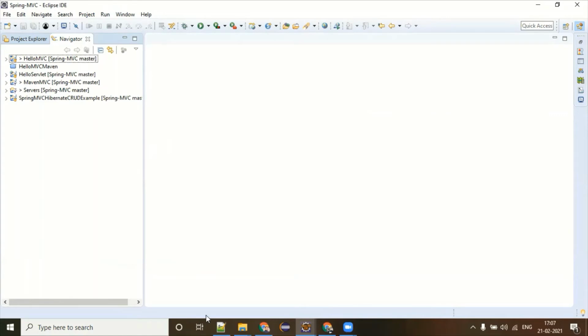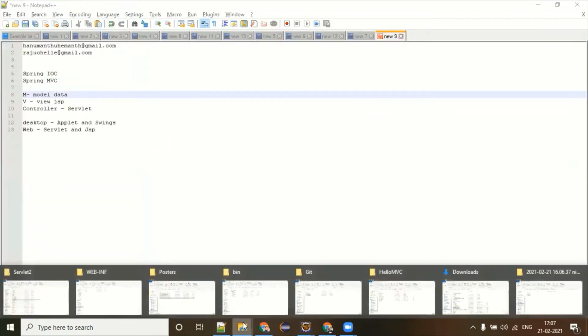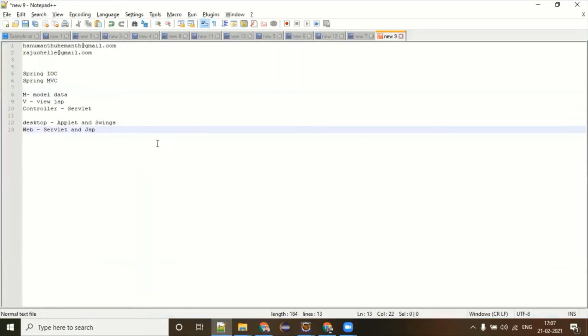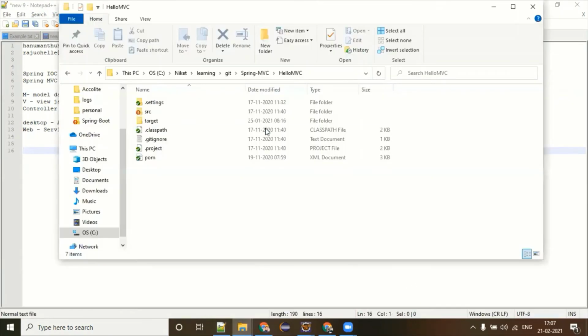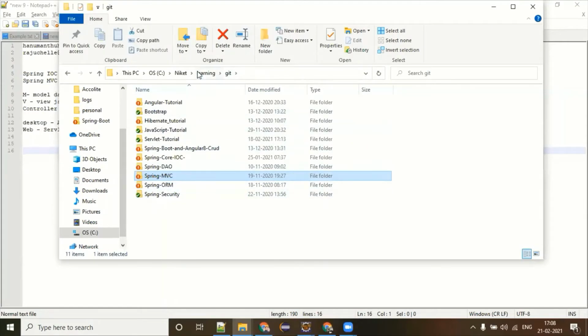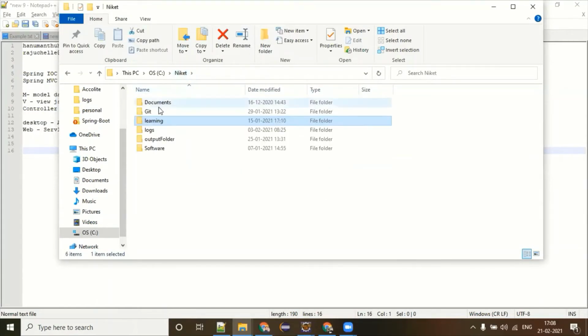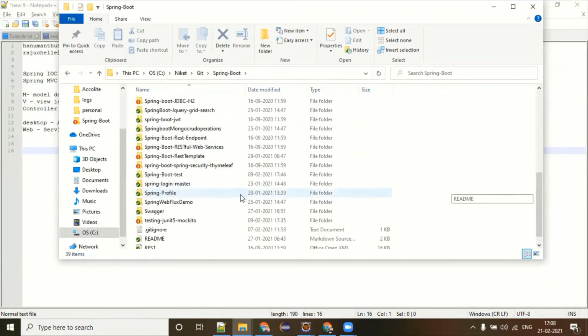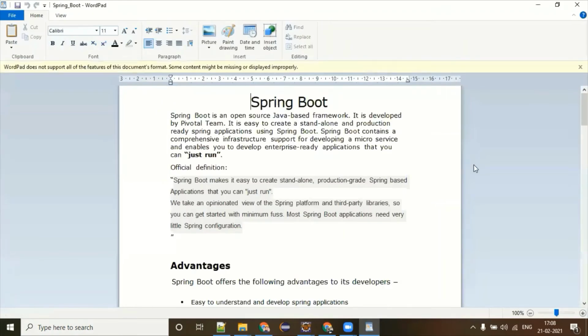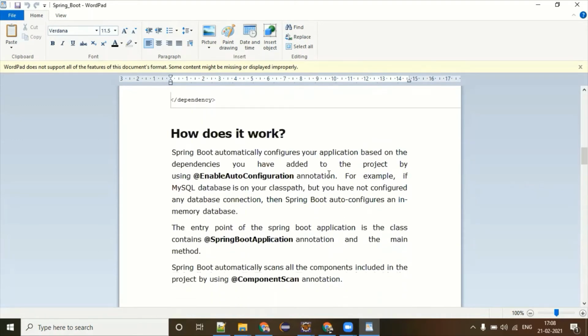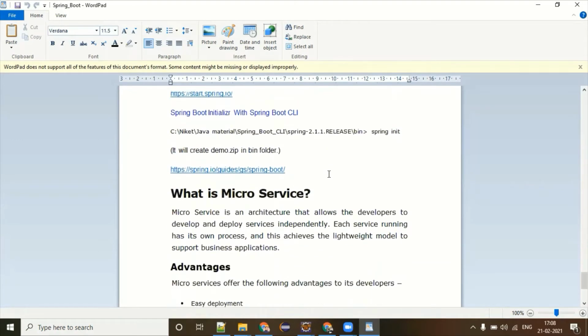Well, the matter started from the microservices architecture, right? Spring Boot. But let's talk about microservices because that is where the actual picture is coming.